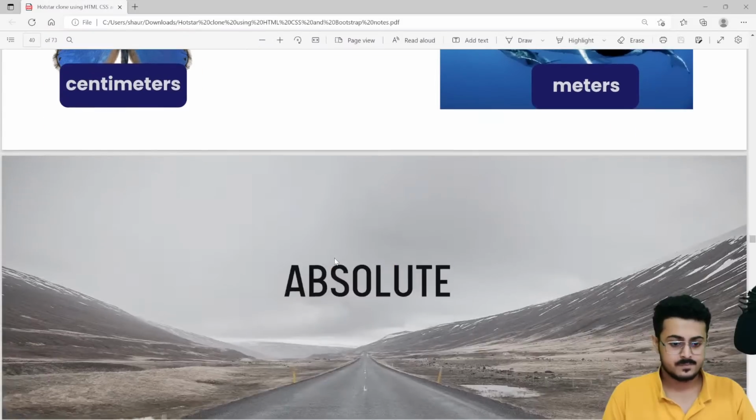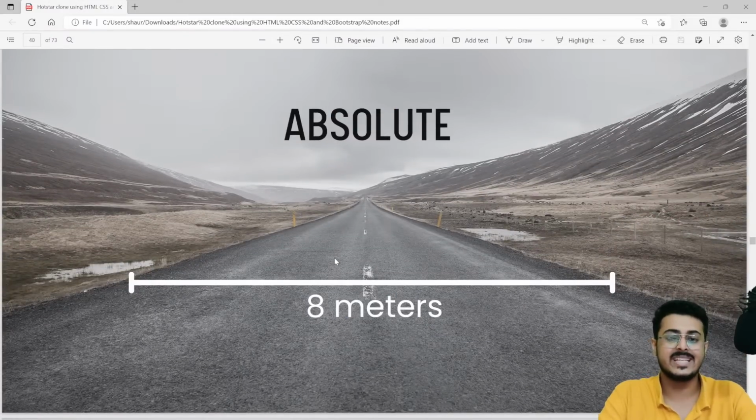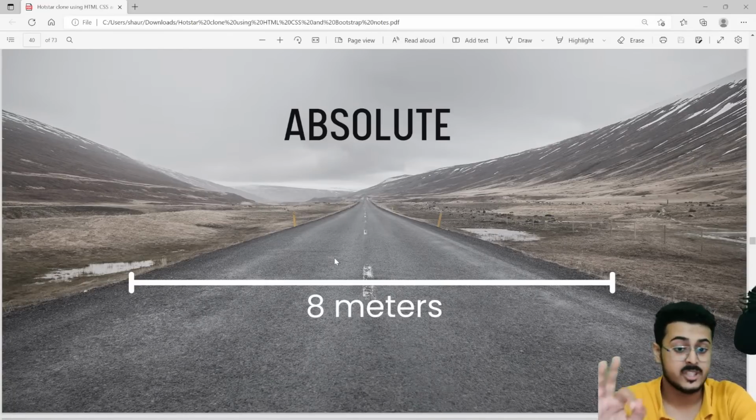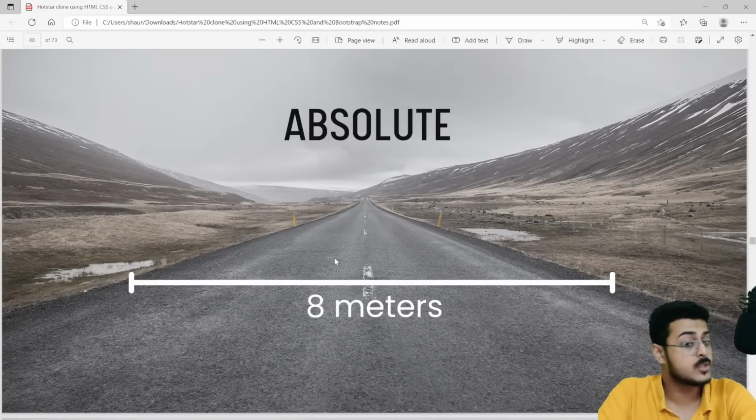Okay, so now you can measure anything by two things. You can measure any particular item in your entire life by two particular things. So right over here you have absolute measurement. That is, this road is 8 meters wide. Okay, that is an absolute measurement.